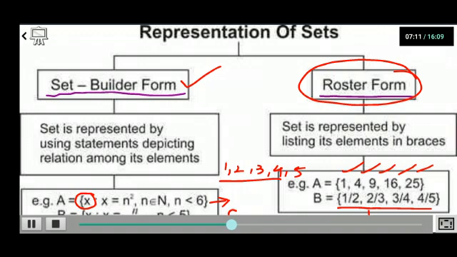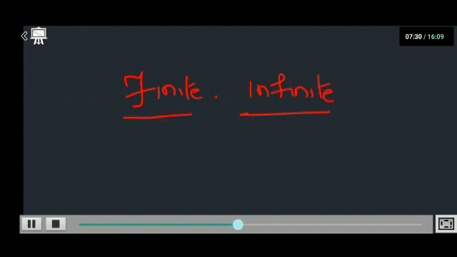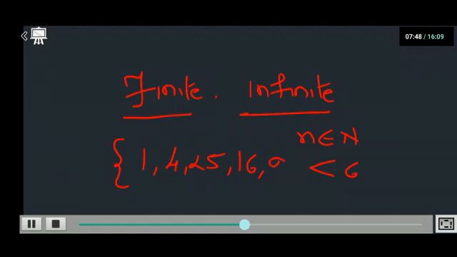Now let us see types of sets. The first thing I wish to tell you is finite and infinite. Now what are finite and infinite? The name itself tells you. Just now you saw the set where we were writing squares, where n belonged to natural numbers and was less than 6. So how many elements did I get? There I got 1, 4, 9, 16, 25.